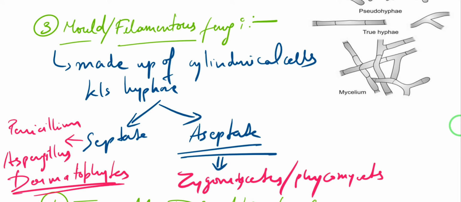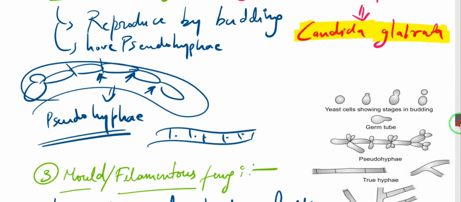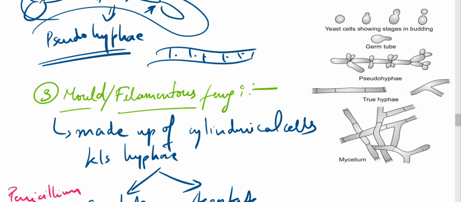Okay, so let's see the morphology here in this diagram. Okay, so this is the yeast cell, the parent cell, which is going to form this cellular protuberance, and which is going to grow and then detach and form another cell by reproducing like budding.